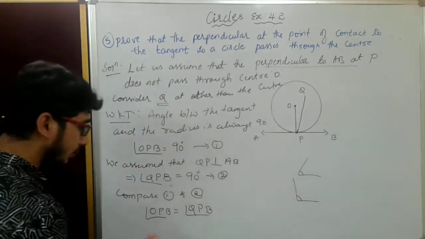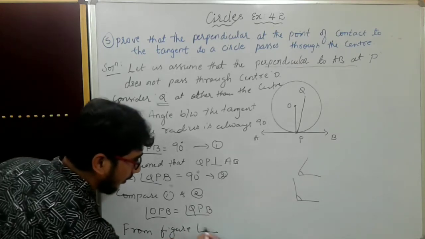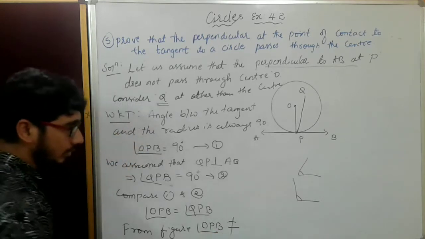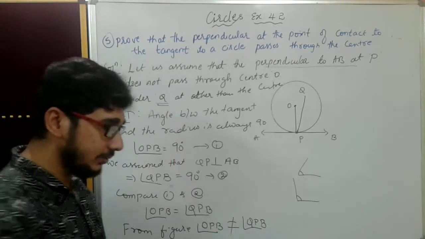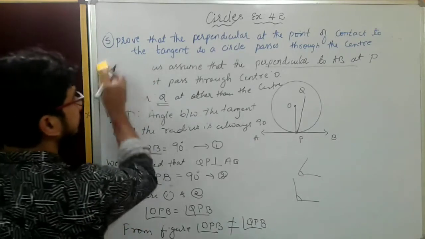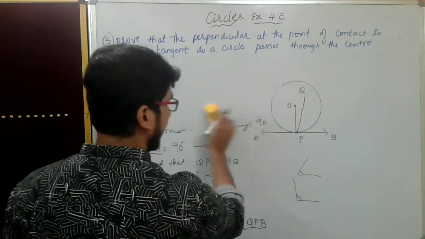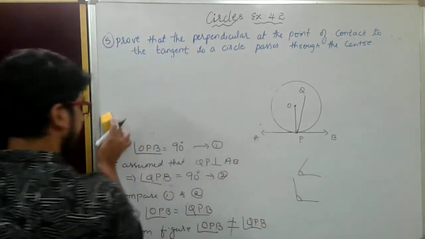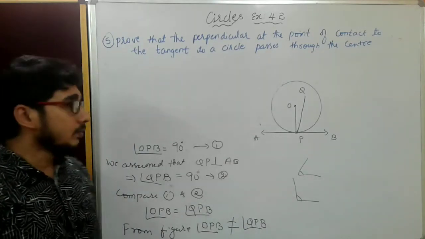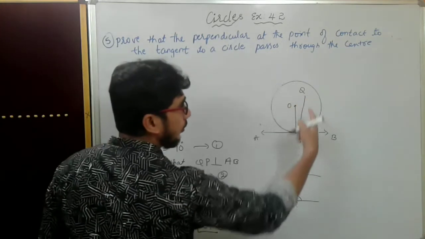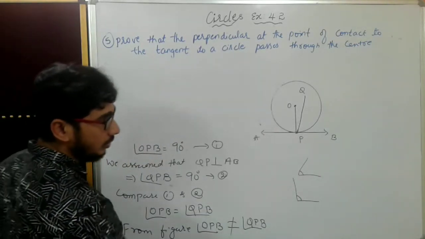So from the figure, it is clear that angle OPB is not equal to angle QPB.